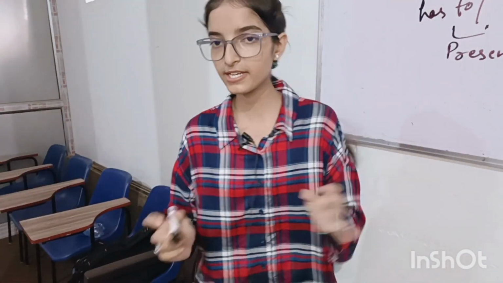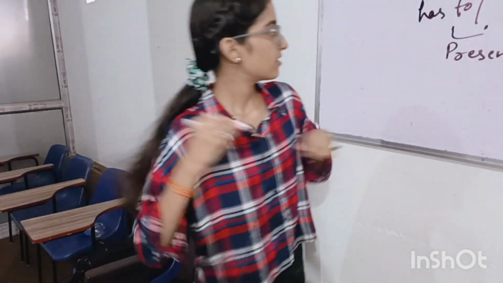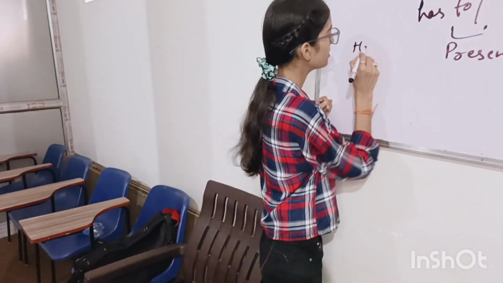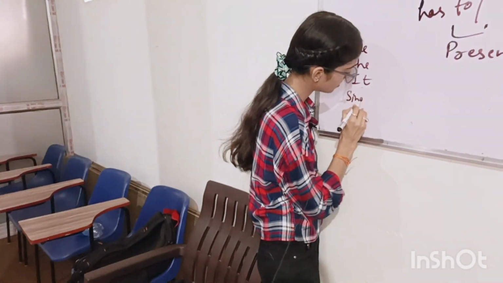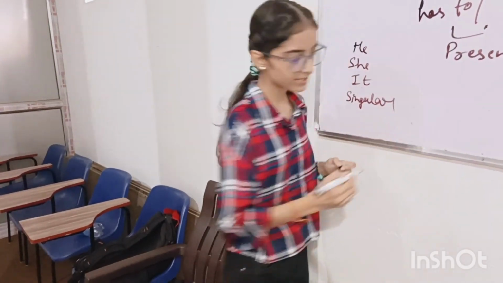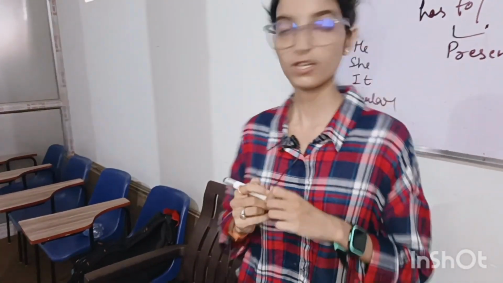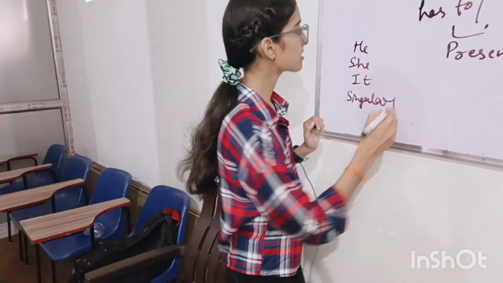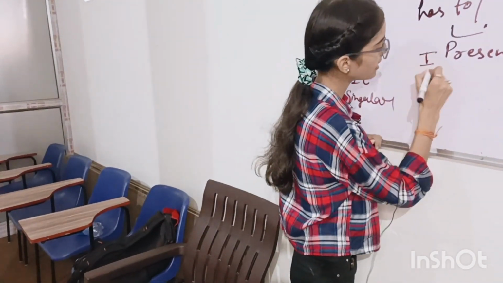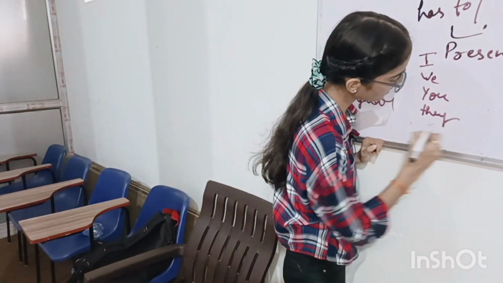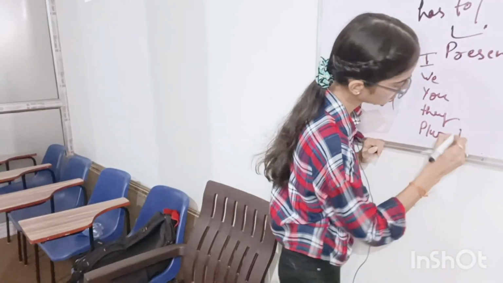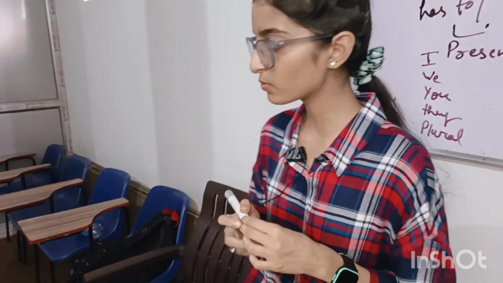When your subject is he, she, it, and singular subject, then we will use has to. And when our subject is I, we, you, they, and plural subject, then we will use have to.